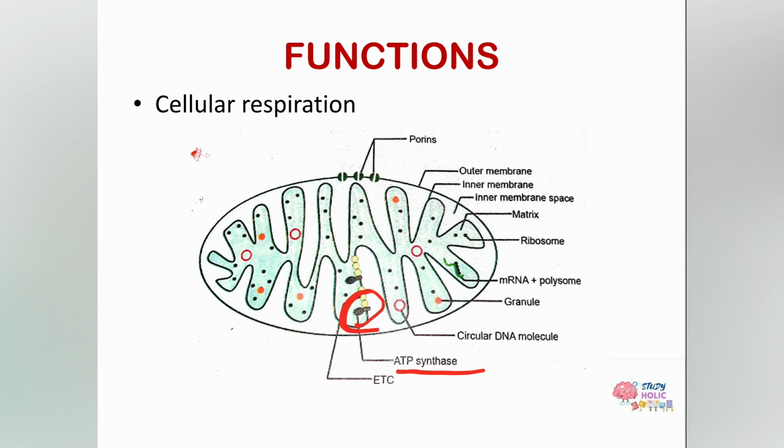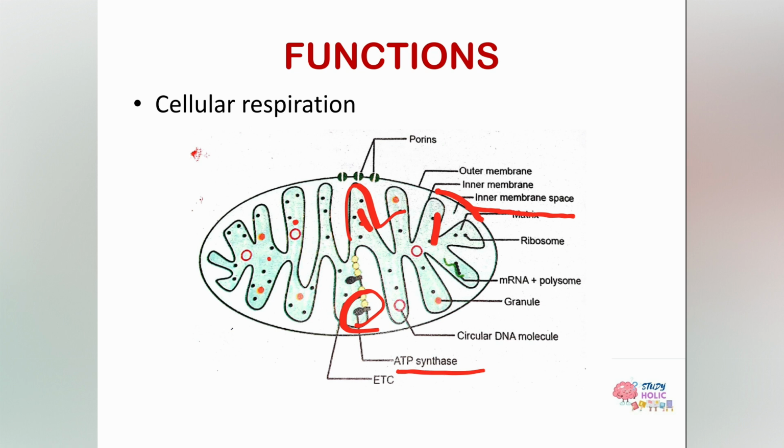This is shown. The inner membrane divides the mitochondria into two internal compartments. The first is the intermembrane space. This intermembrane space is present between the inner and the outer membrane. The second compartment is the mitochondrial matrix, and this matrix is enclosed by the inner membrane. This inner membrane encloses the matrix, this one, and this is known as the mitochondrial matrix.